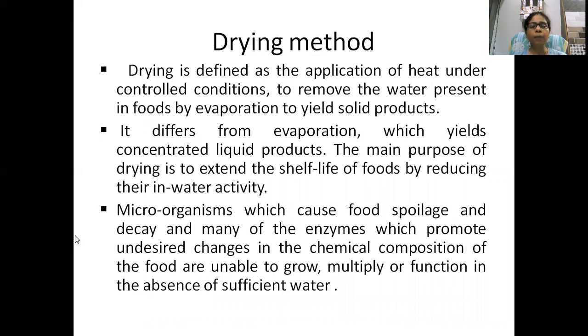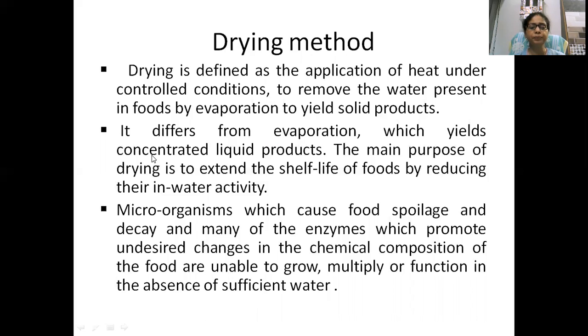These are the mainly drying methods which are mainly used for the dehydration of food. So what are the uses of drying method? With the help of drying method, we can decrease the water content, moisture content present in the food. We can also decrease the microbial growth and biochemical reaction required to deteriorate the food with the help of water. Because when water will not be present, biochemical reaction will not be performed. And with the help of drying, when we heat the product, then microbes also get destroyed in the food.